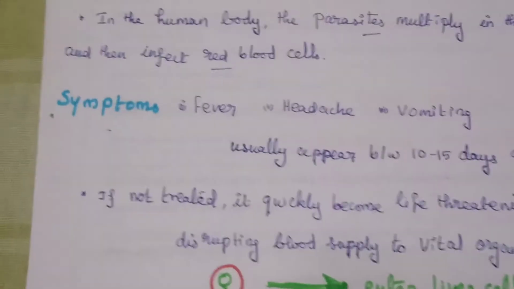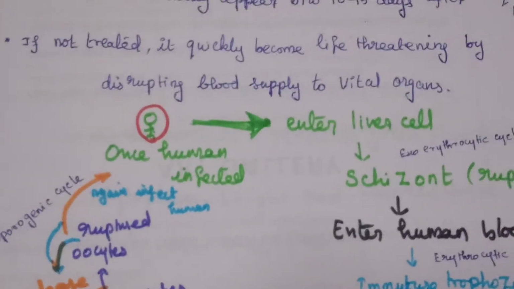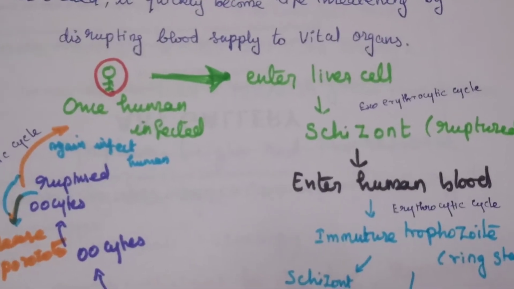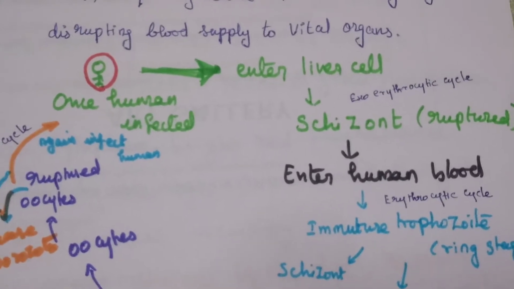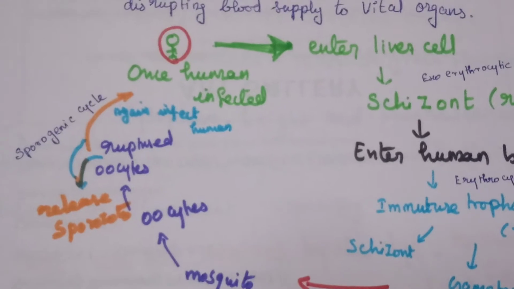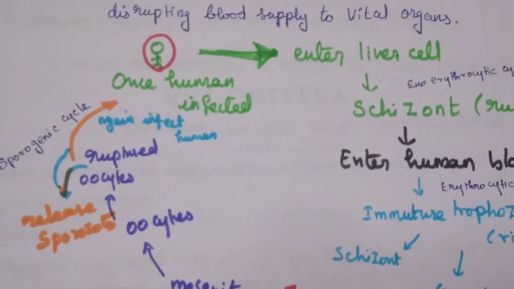We know the life cycle of Plasmodium has three steps. First is the exoerythrocytic cycle, which affects the liver. Second is the erythrocytic cycle, which affects RBCs. Third is the sporogenic cycle, which happens inside the mosquito gut.